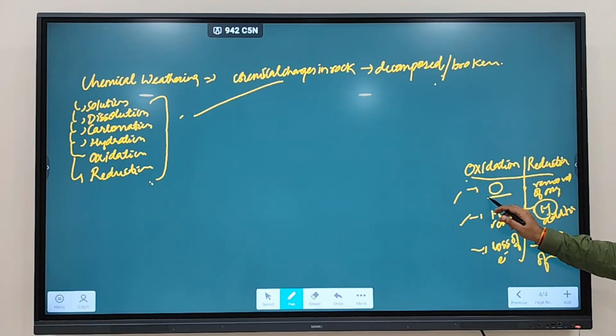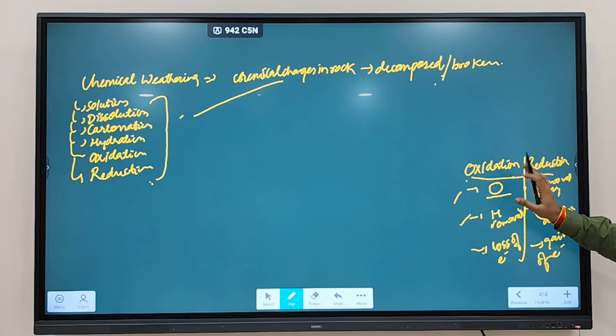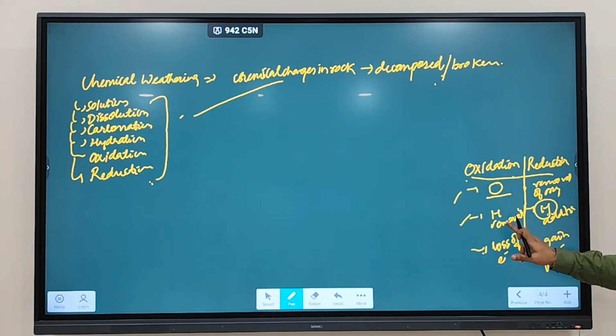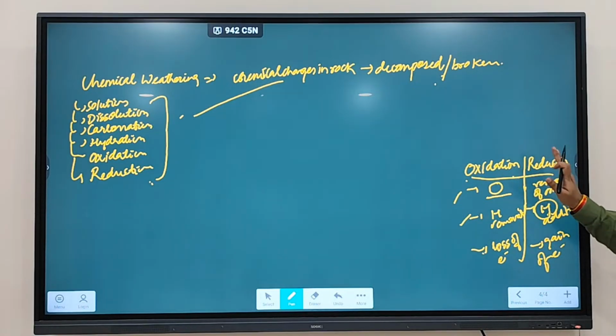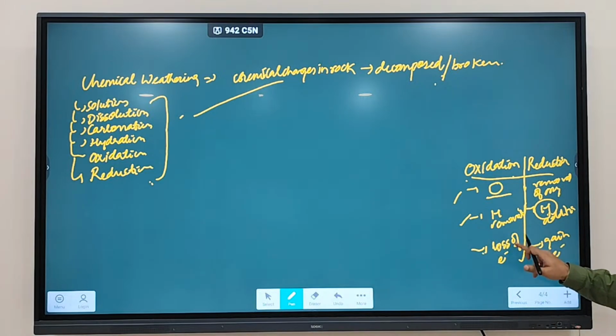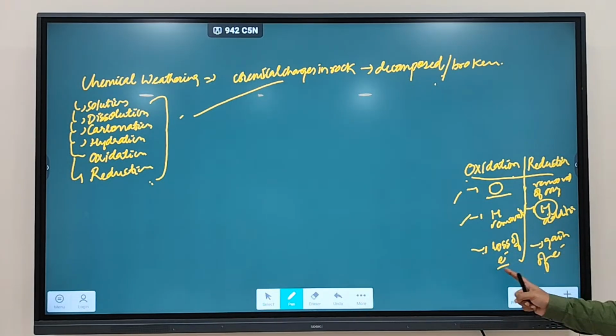The older definition was that anything in which you see addition of oxygen is going to be called oxidation, and removal is going to be called reduction. Here you will see removal of hydrogen, oxidation, addition of hydrogen, reduction, and here you will find loss of electron and gain of electron, because there are certain substances which undergo oxidation and reduction, but there is no addition of oxygen or hydrogen happening. That's why the modern definition has come.